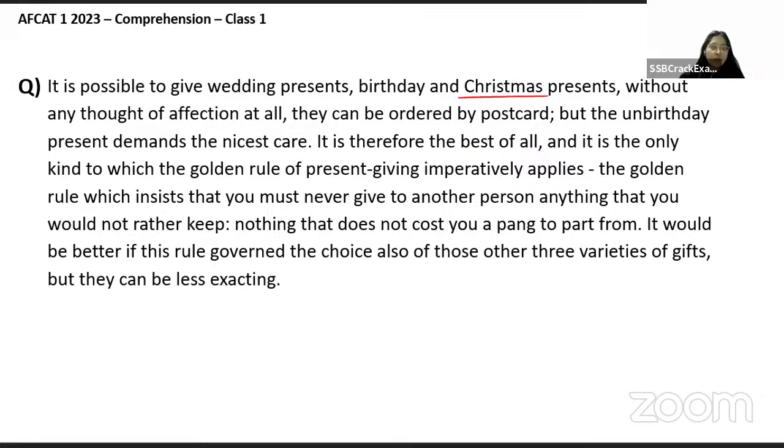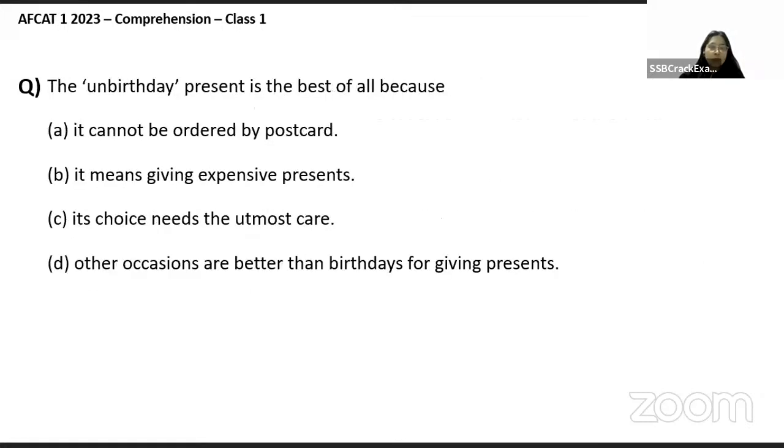Let's go to the question again. The unbirthday present is the best of all because it cannot be ordered. But obviously, A cannot be the answer. It means giving expensive presents, so B cannot be the answer. Its choice needs the utmost care. None, other occasions are better than birthdays.